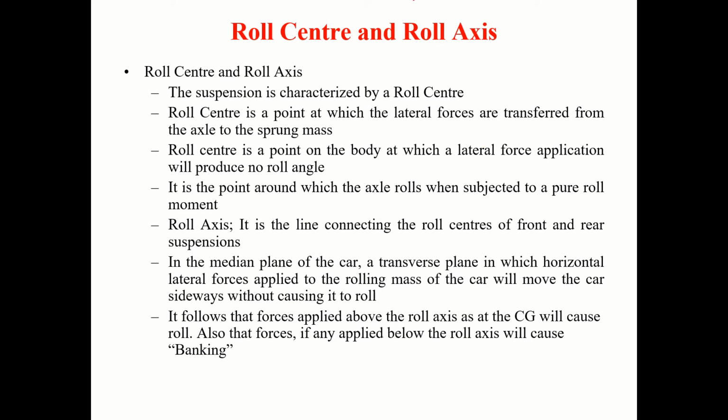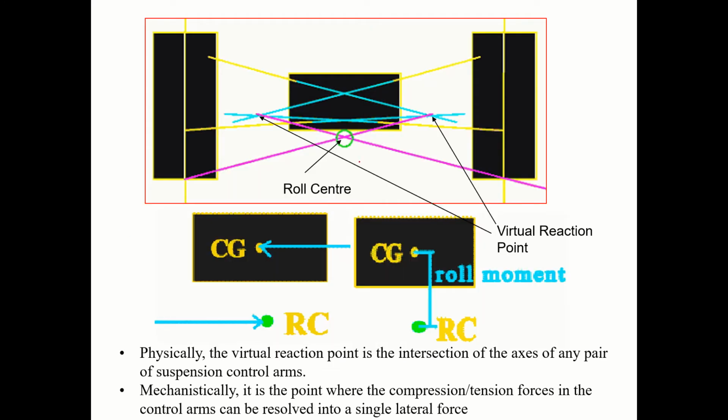Okay, let us talk about roll center and roll axis. I'll talk about these definitions. First, let me explain what exactly a roll center means. Suppose this is the upper control arm, this is the lower control arm of the left suspension. These are the upper and lower control arm of the right suspension. If I just produce these two lines, they meet at one point. Again, if I produce these two, again they meet at one point.